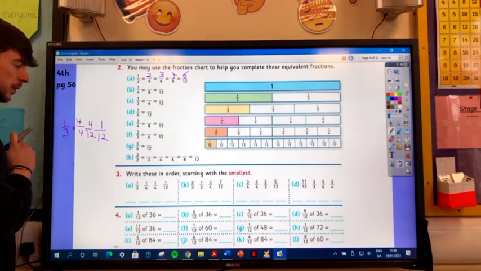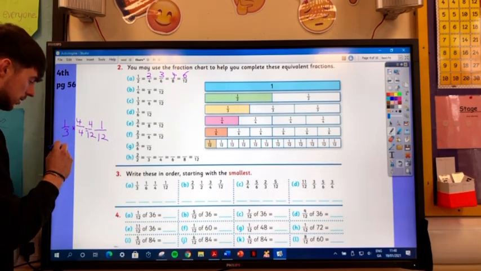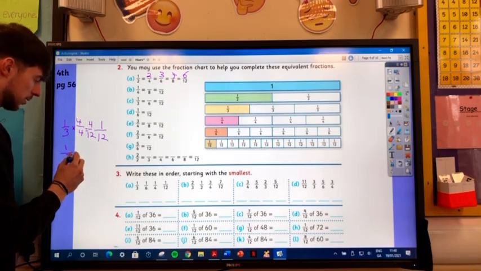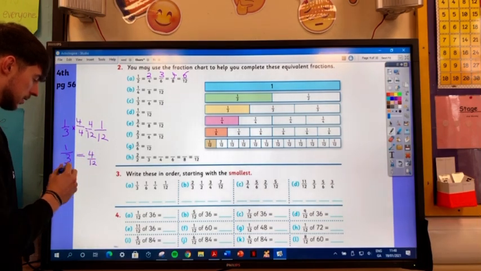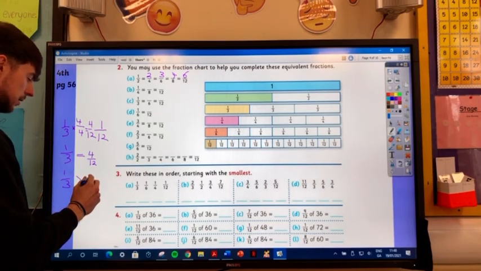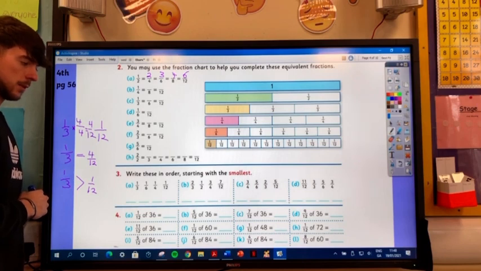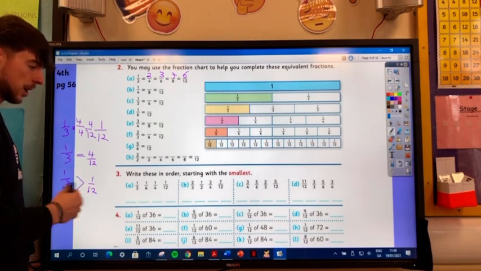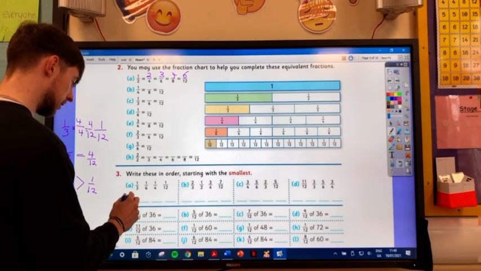So is 4 over 12 bigger or smaller than 1 over 12? It's bigger, isn't it? So 1/3 is equal to 4 over 12. So 1/3 is bigger than 1 over 12. Okay? So we put them in order. So obviously 1 over 12 will be first because it's the smallest here.